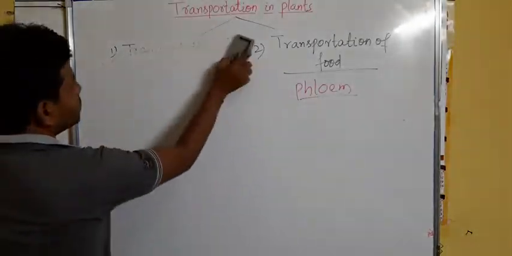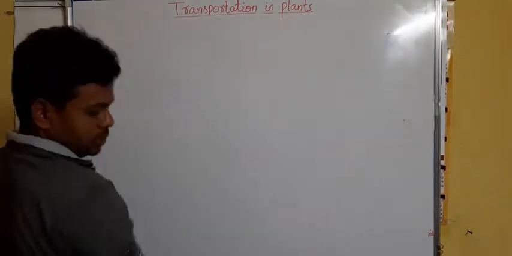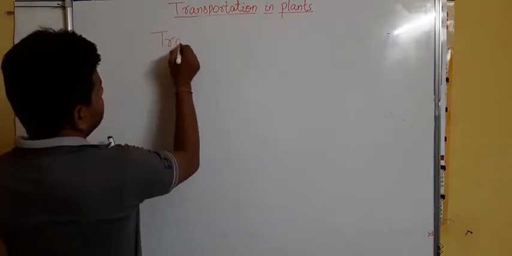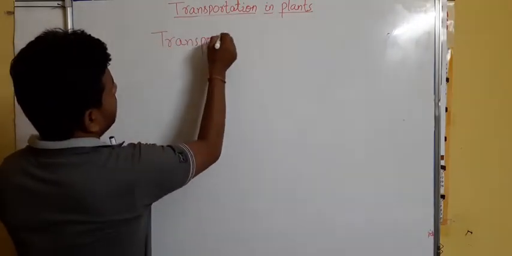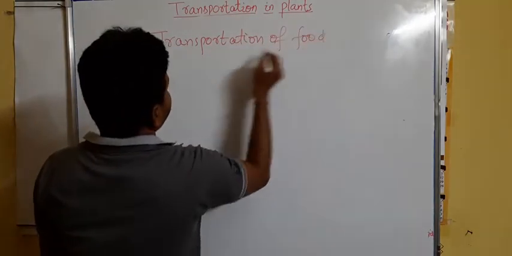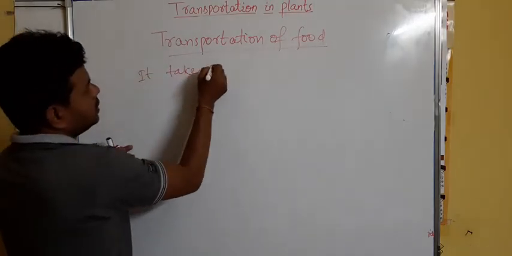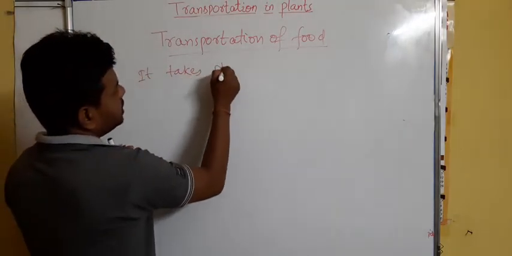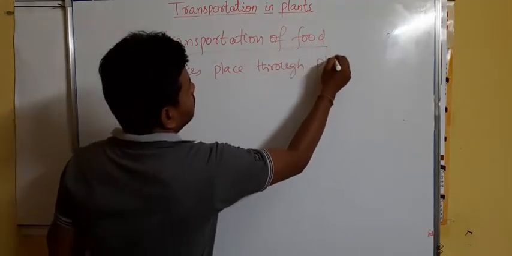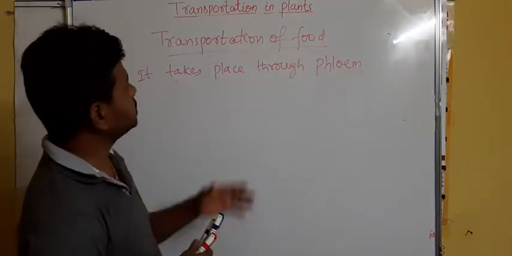So the transportation of food takes place through the special tissue phloem. But there is another thing. Only the food is not transported.